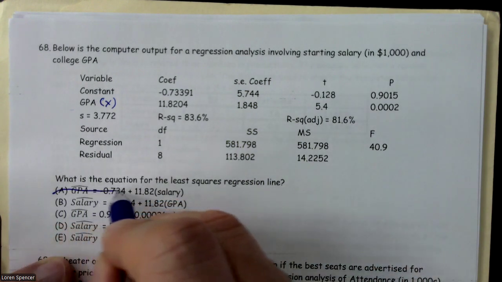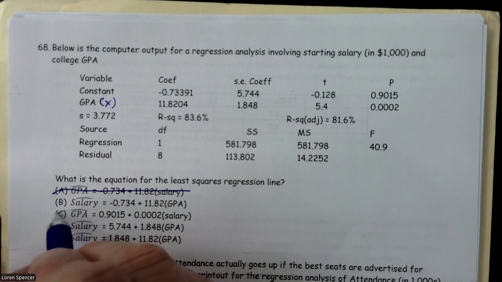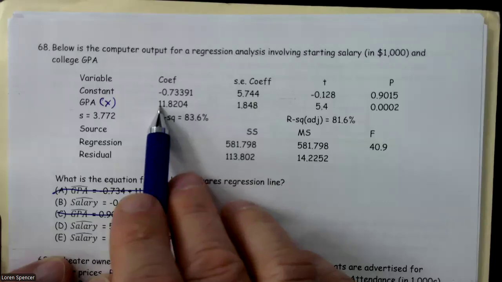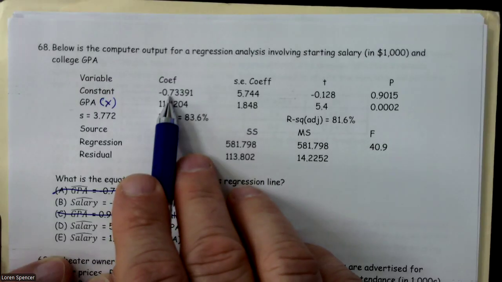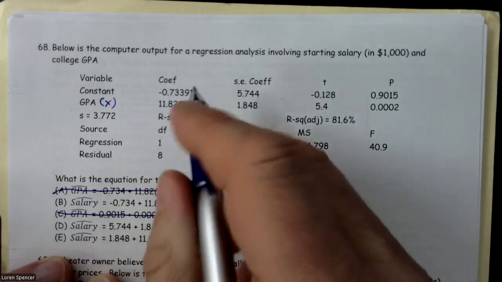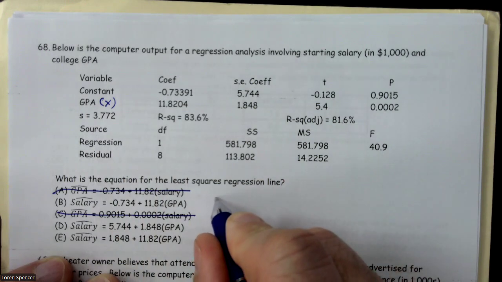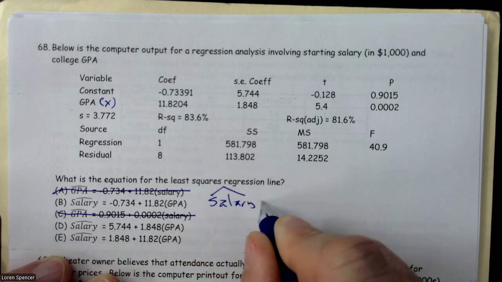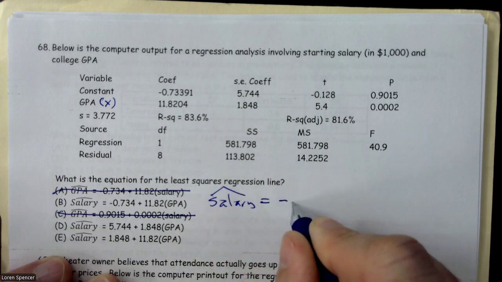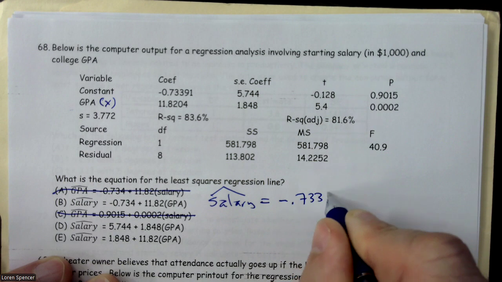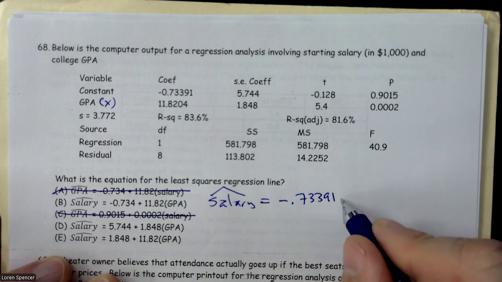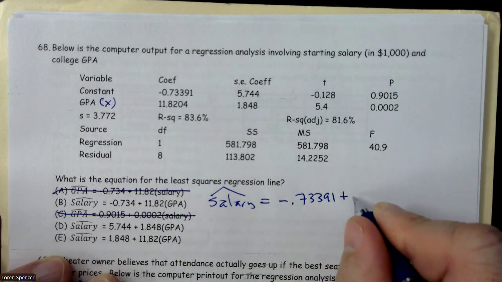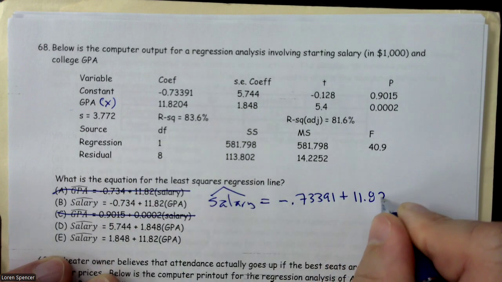So we can get rid of this. Those two are gone. And we know that that's my y-intercept. So we're going to have salary hat equals negative 0.73391, and our GPA is positive, so plus 11.8204.